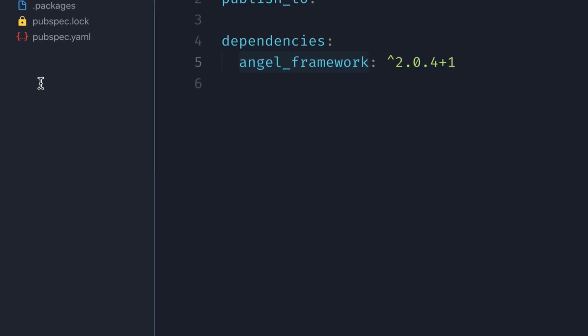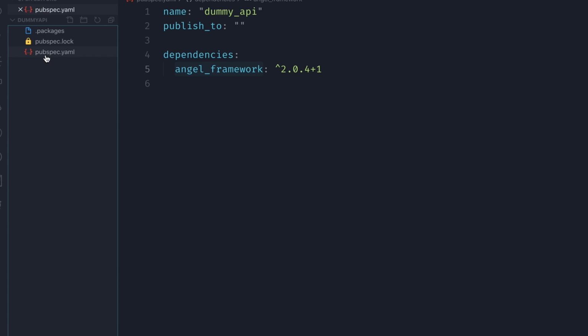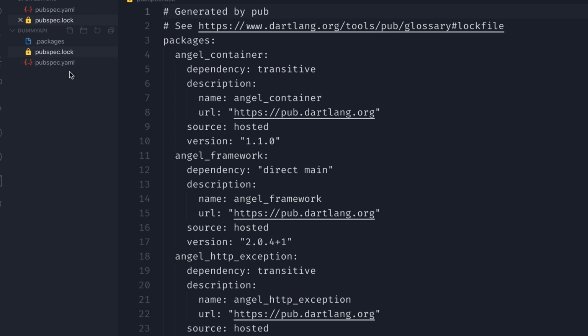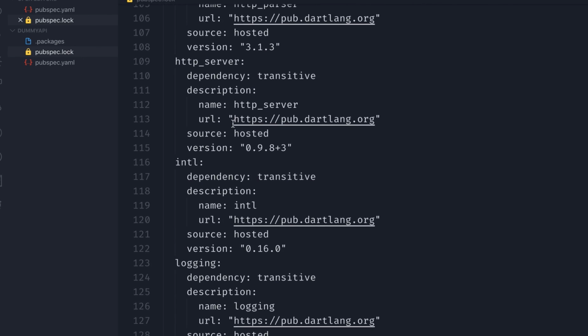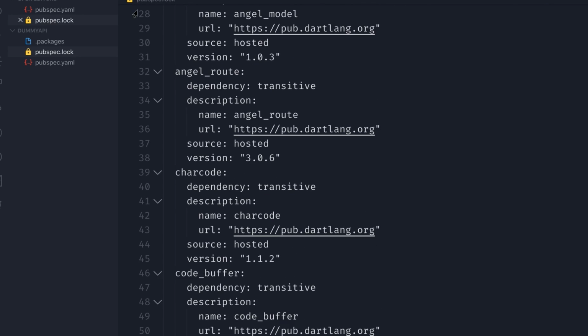Now here, as you can see in the folder, we have pubspec.yaml, and this auto-generated pubspec.lock, where we can see all the dependencies and their versions. So yeah, it's pretty good. Now we have this .packages as well, just ignore it.